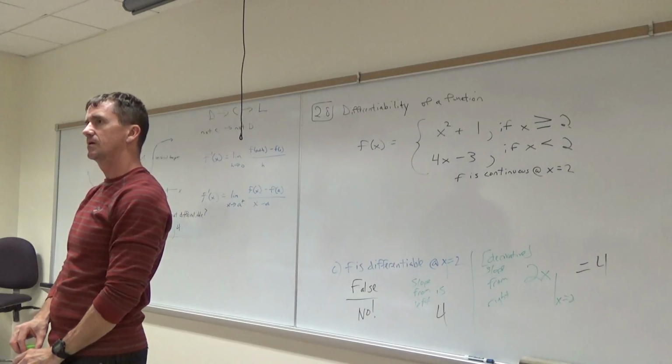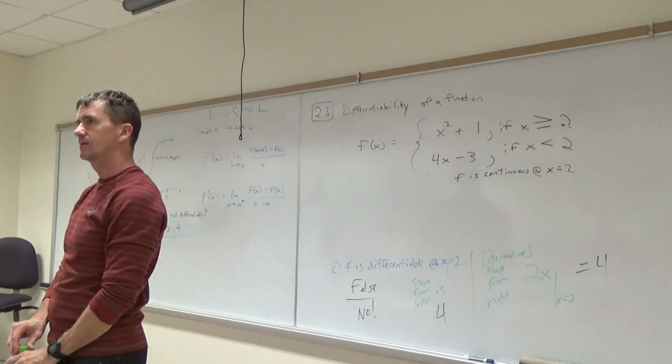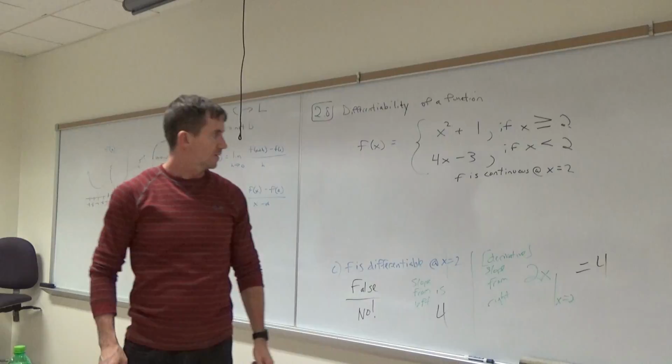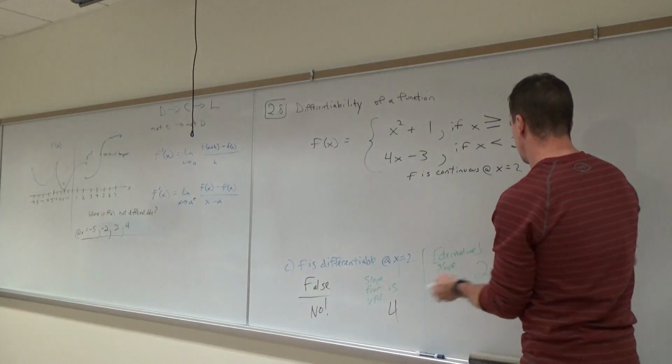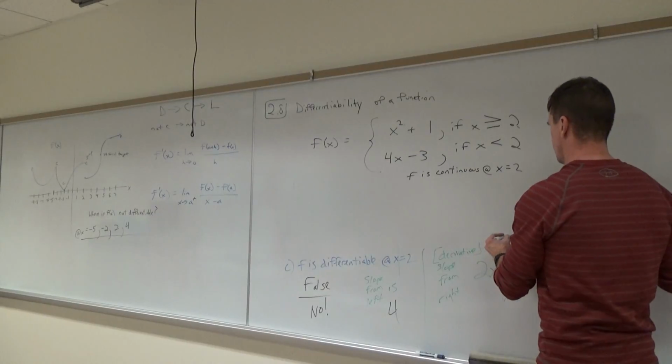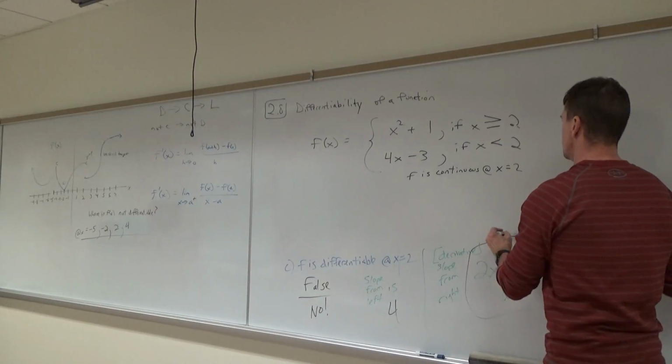Why is the slope for the derivative from the right 4? Because last time you did it, you did 2x and you multiplied it by 2. Oh, you're right. So that was the same thing here. Let me make sure. This was from the right side, right? So this went with this.